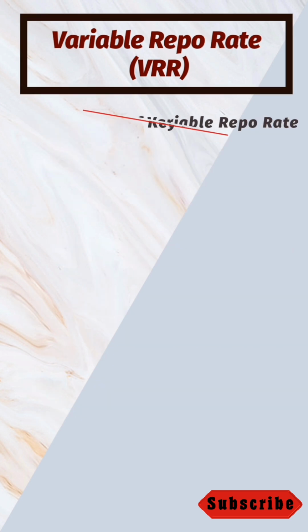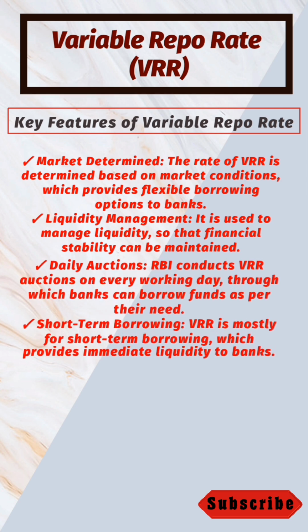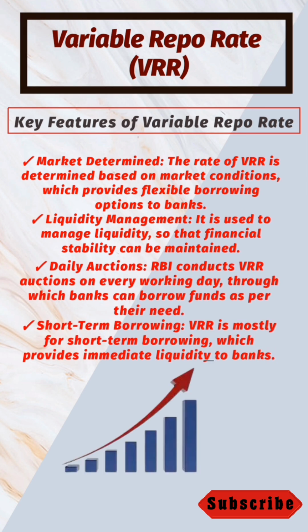Key features of variable repo rate. Market determined. The rate of VRR is determined based on market conditions, which provides flexible borrowing options to banks. Liquidity management. It is used to manage liquidity, so that financial stability can be maintained. Daily auctions. RBI conducts VRR auctions on every working day, through which banks can borrow funds as per their need.